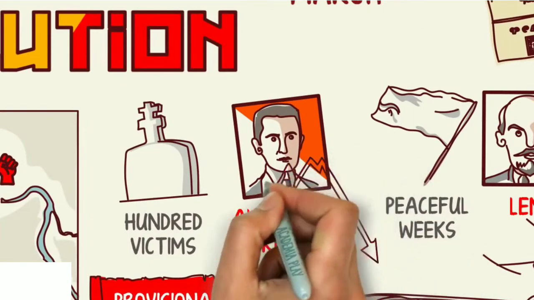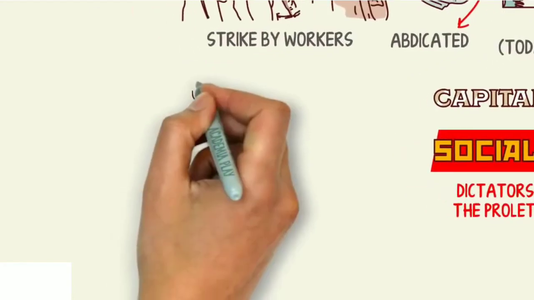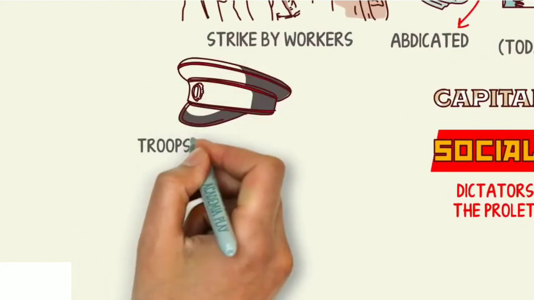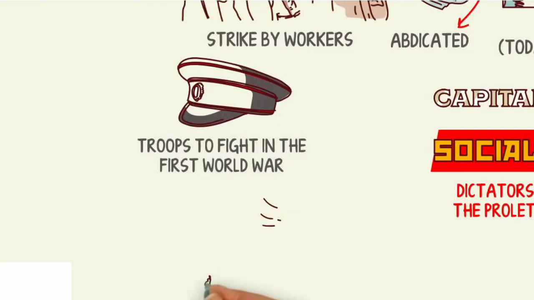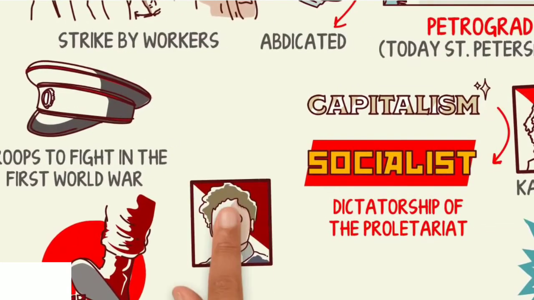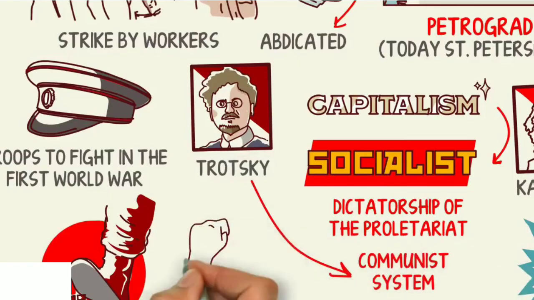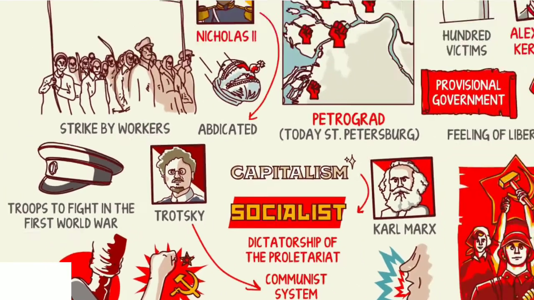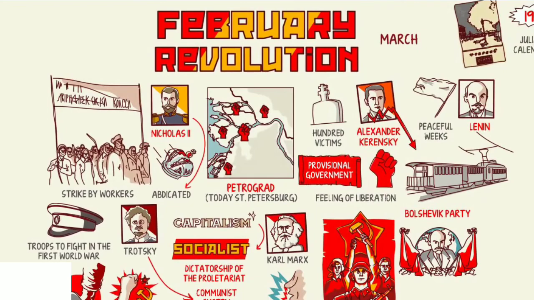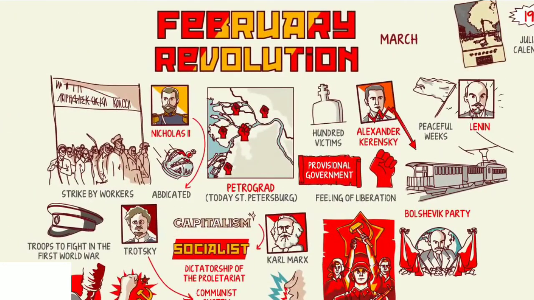The government of Kerensky was increasingly unpopular. Unable to make reforms, he distanced himself from the population. They continued sending troops to fight in the First World War. This triggered popular revolts. The provisional government opted for repression and began to persecute the opponents. Lenin and Leon Trotsky planned the overthrow of the provisional government to install the communist system. If the February Revolution was a spontaneous uprising, in the October Revolution one could speak of a strategic coup organized by Trotsky and Lenin against the provisional government.